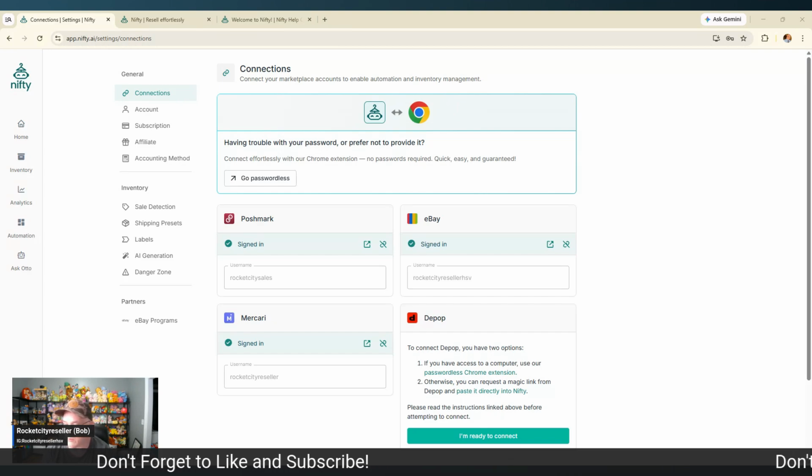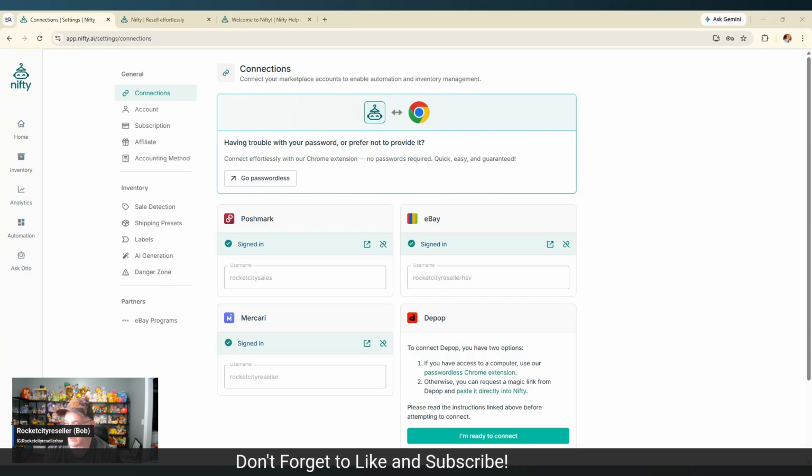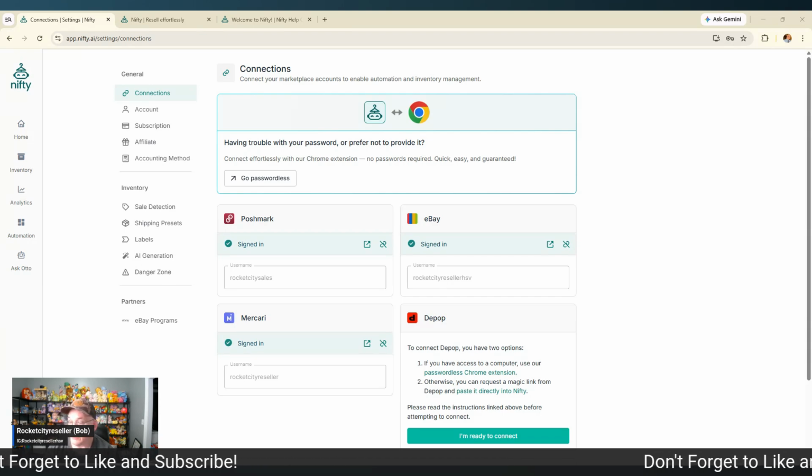So that's exciting that Whatnot is now part of the Nifty.ai family, and it's going to change a lot of people's business because there's a lot of Whatnot resellers out there. We're one included in that, so we're really excited about Whatnot coming along. So you're going to be able to connect all those things to this extension.